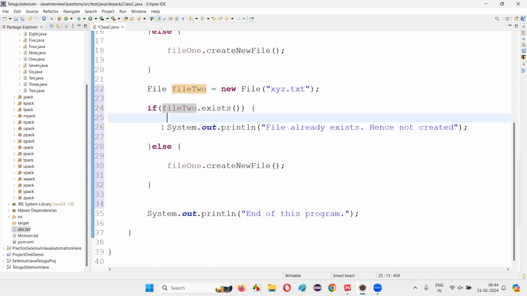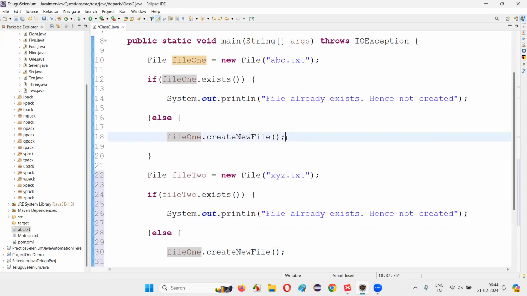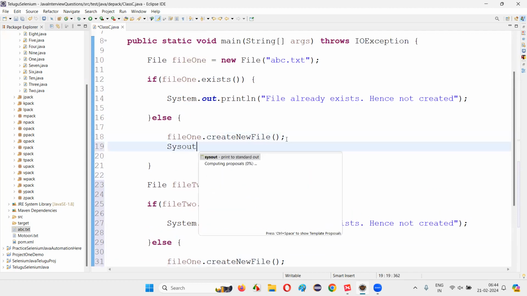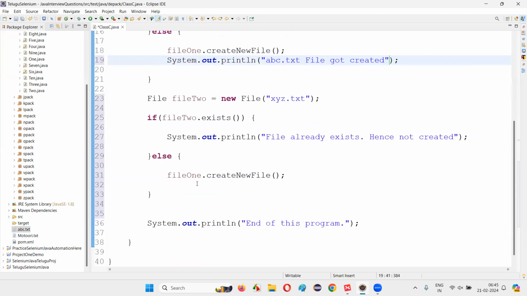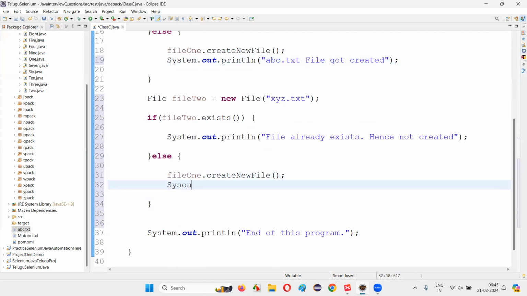So it will not go to the if block. Hence, file already exists, hence not created will not be printed. Instead, it will simply go to the else block and create the file, guys. After creating the file, I'll print it out. It went to the else block, so I'll just print it out: file got created. For the first one I'll say abc.txt file got created, and here I'll say System.out.println xyz.txt file got created.